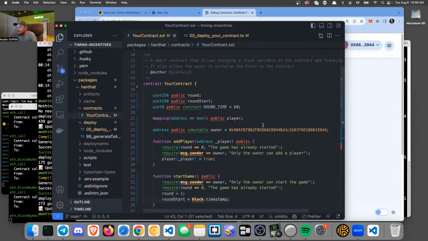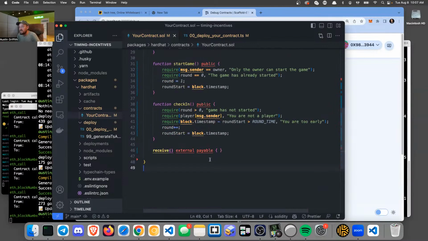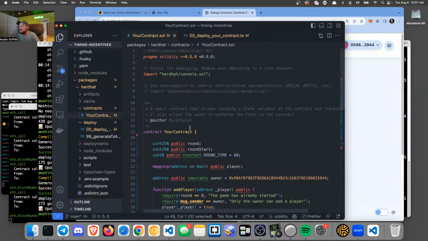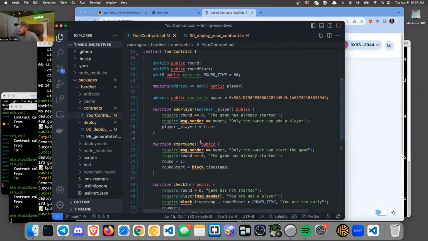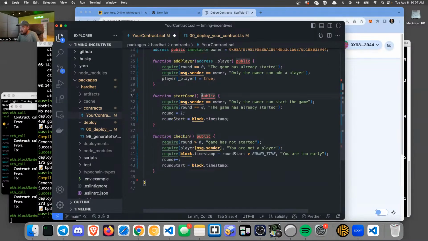Okay, now here's the thing. I want to be able to YOLO money in. Yes, I want money to be able to come in, and I'm not going to do anything about it, but I just want the smart contract to be able to receive money, because what I want to do is before I start the game, maybe even here, let's just do this. Heck with that. Don't do it that way. Let's do it this way. Let's make our start game payable.